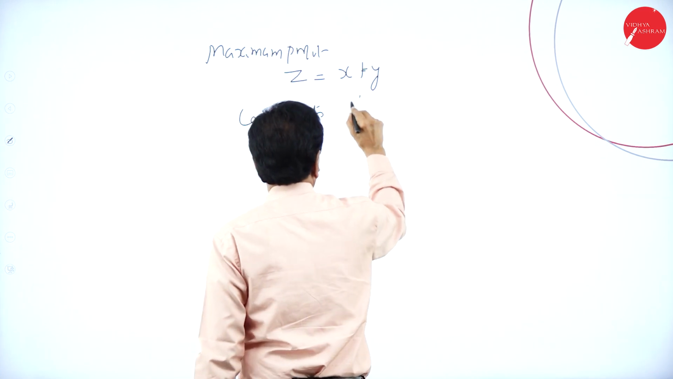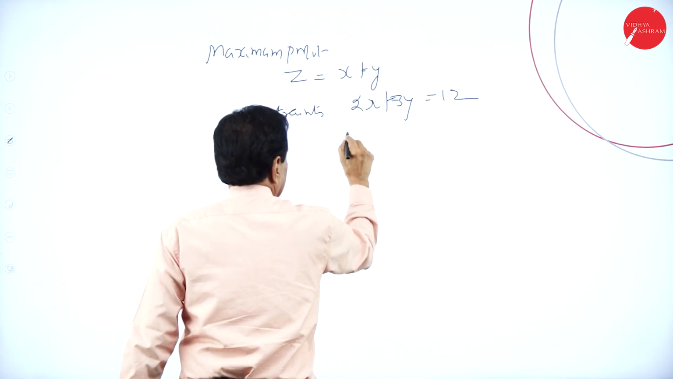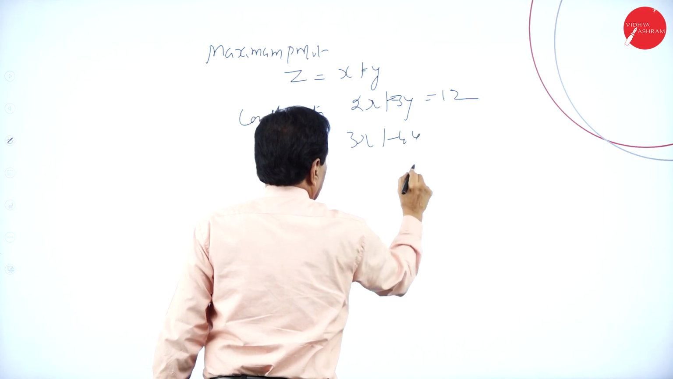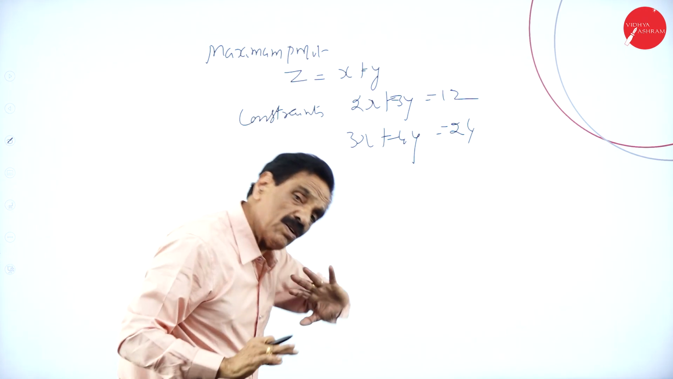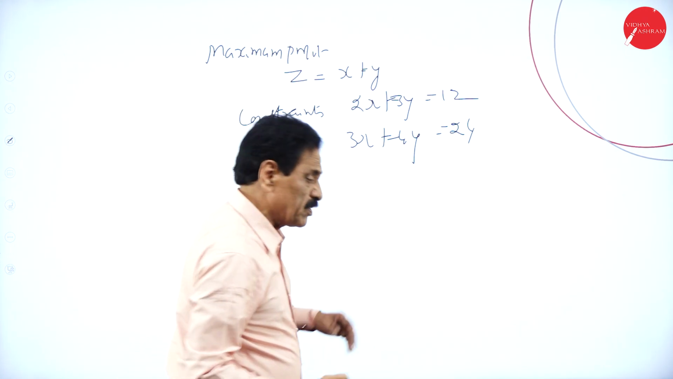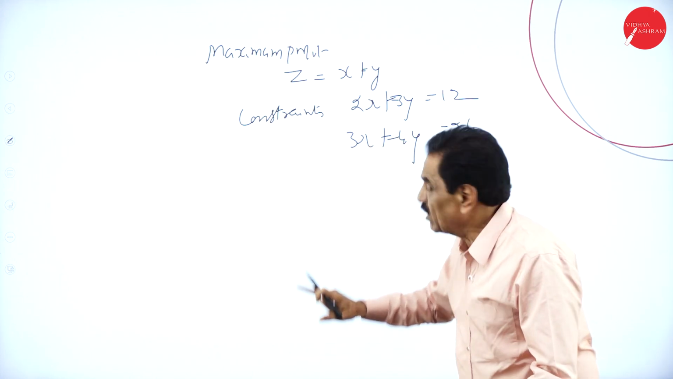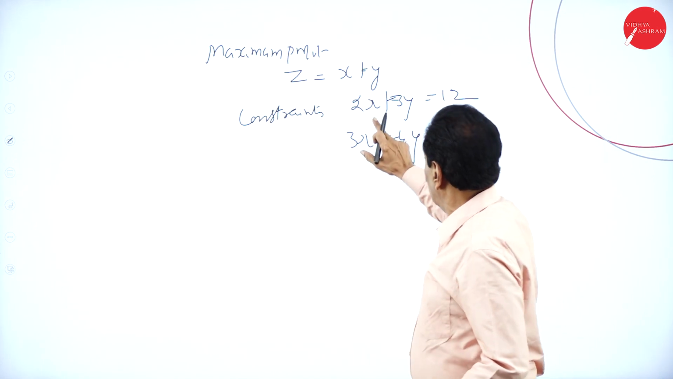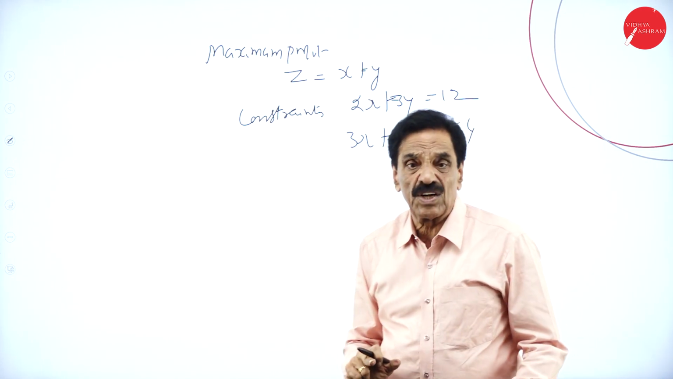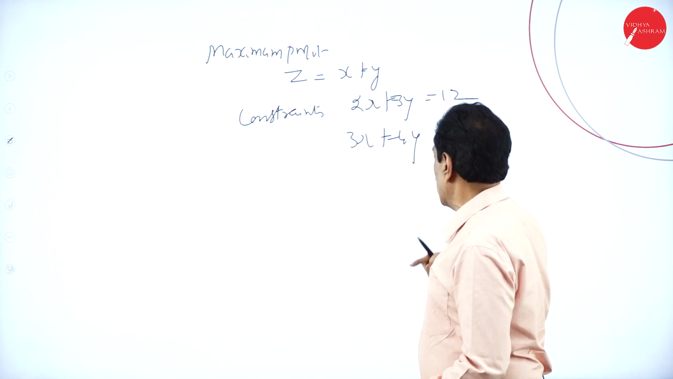Two equations: 2x plus 3y is equal to 12, 3x plus 4y is equal to 24. So they may ask like this. How do you have to do this, especially while you are solving the problem? Put x is equal to 0, find out the value of y. Put y is equal to 0, find out the value of x.